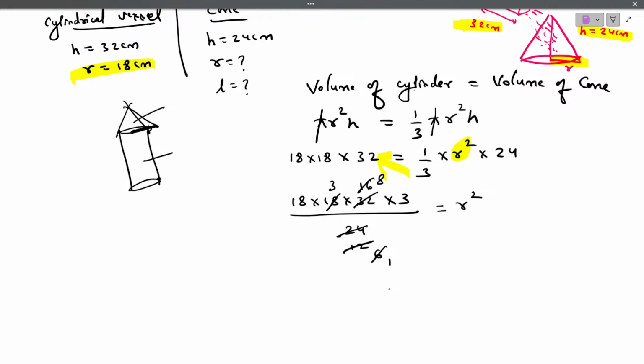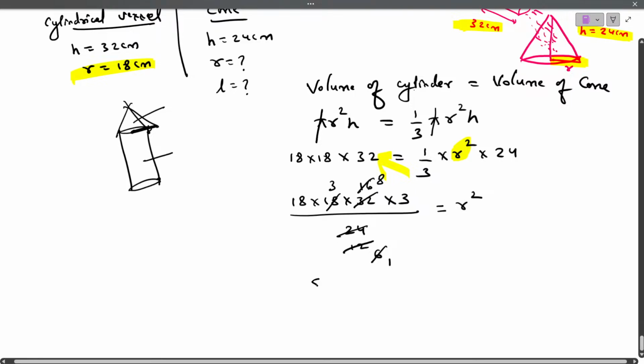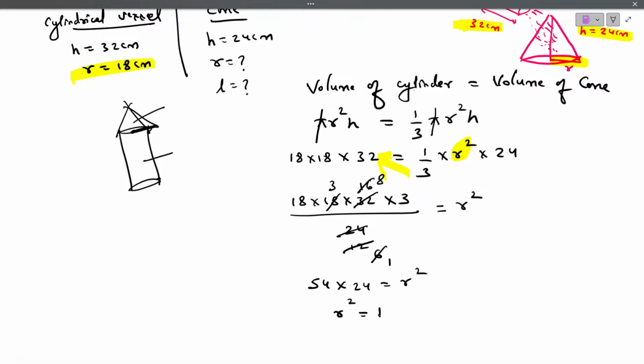The terms left out are 18 into 3. 18 threes are how much? 18 into 3 is 54 into 8 threes are 24. That is equals to r square. Then r square is equals to 54 into 24. That is 1296. That is r square.